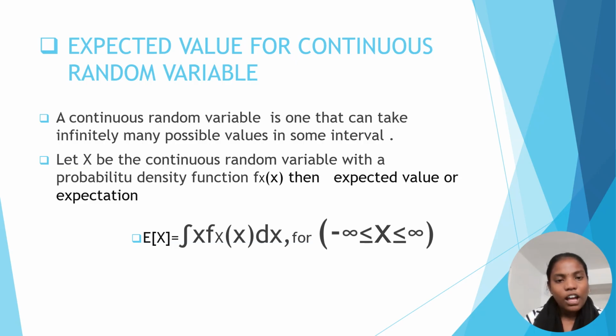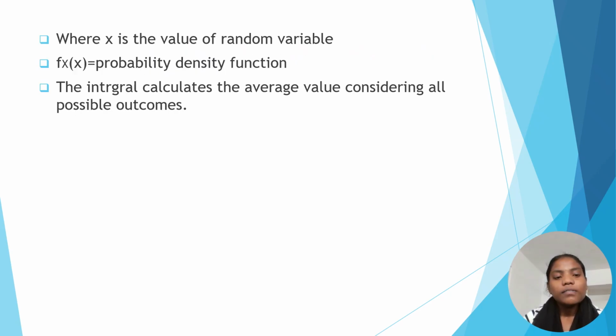Then the expected value is E of X equals the integral from minus infinity to infinity of x times f of x dx, where x is the value of the random variable and f of x is the probability density function. The integral calculates the average value considering all possible outcomes.